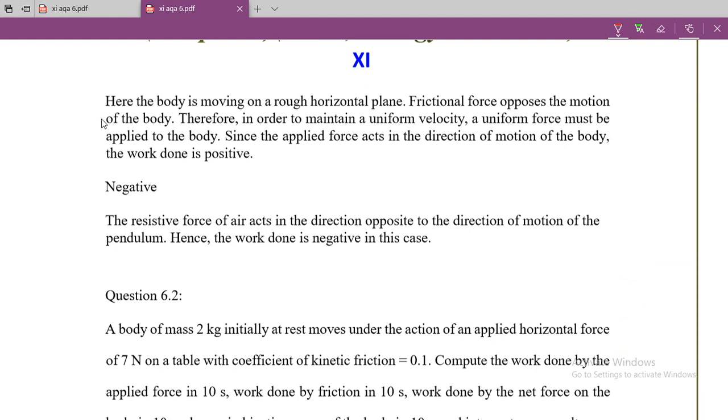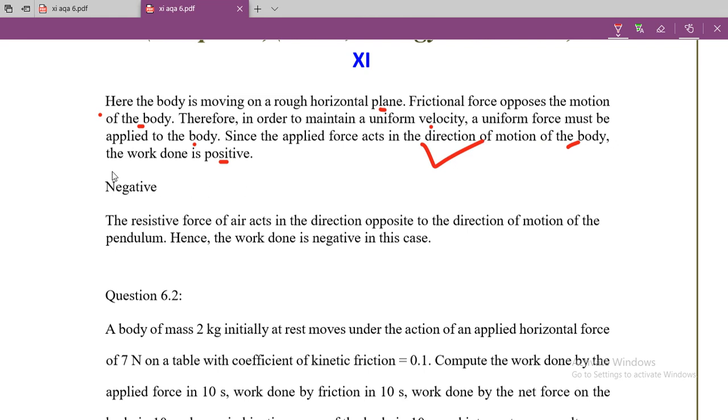So you can see here the body is moving on a rough horizontal plane. Frictional force opposes the motion of the body. Therefore, in order to maintain a uniform velocity, a uniform force must be applied to the body. Since the applied force acts in the direction of motion of the body, the work done is positive. So this is the reason why this work is positive.